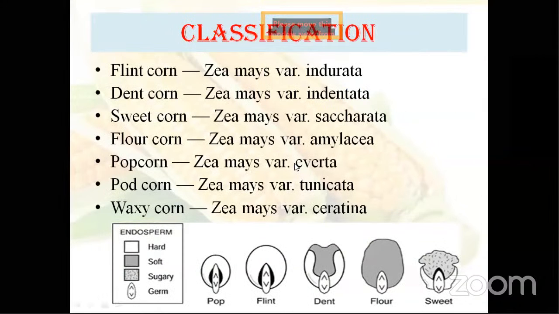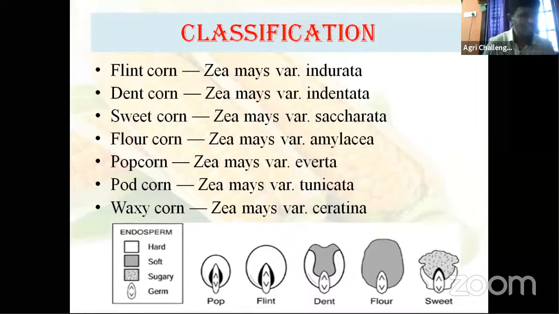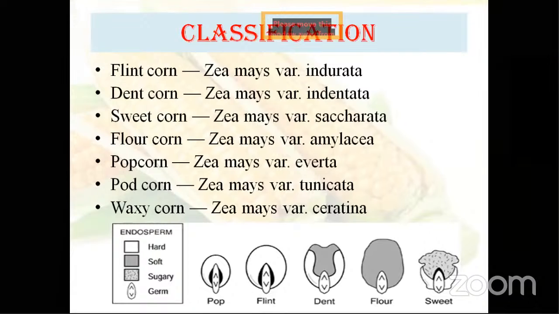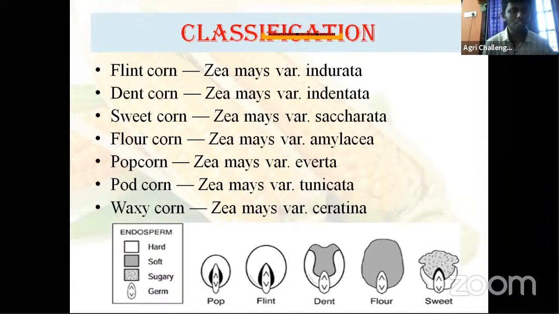Then, coming to classification: the maize crop is classified based on the relative hardness of the maize corn into different types of maize.